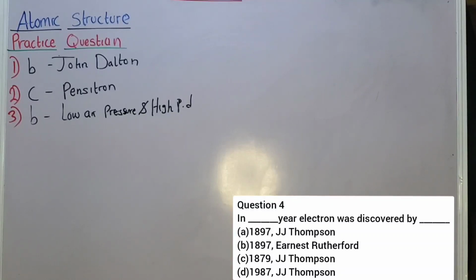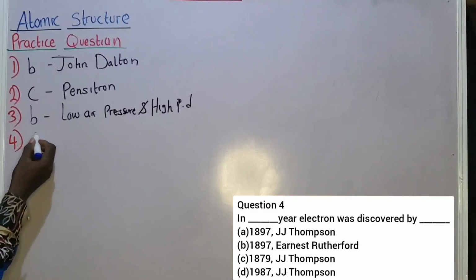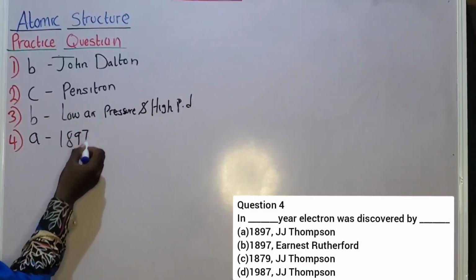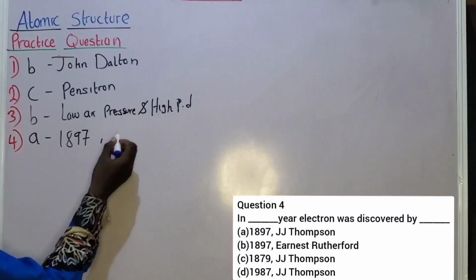A, in 1897, J.J. Thomson. B, 1897, Ernest Rutherford. C, 1879, J.J. Thomson. D, 1987, J.J. Thomson. The correct option is 1897 by J.J. Thomson. Electron was discovered by J.J. Thomson in 1897. The correct option to that question is option A, 1897, J.J. Thomson.